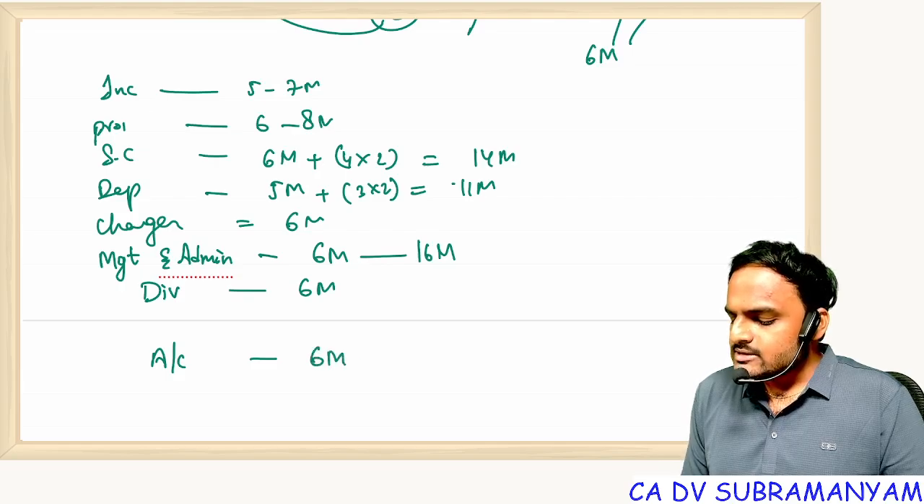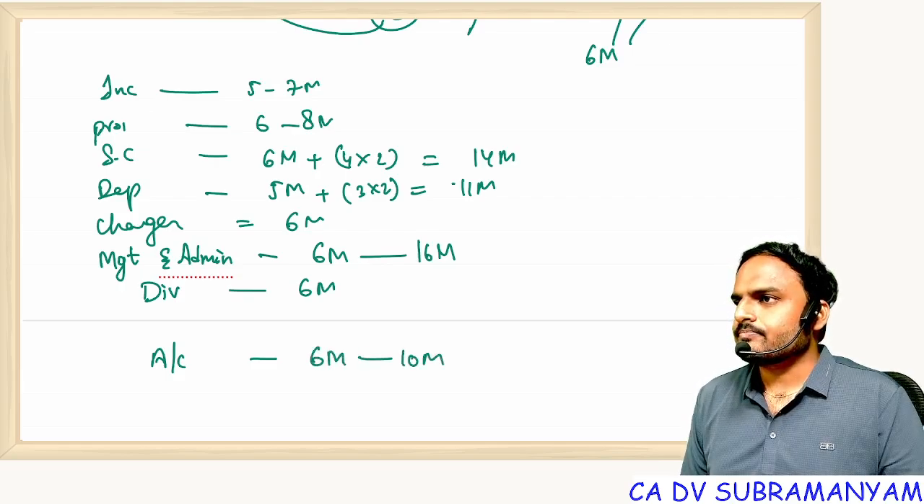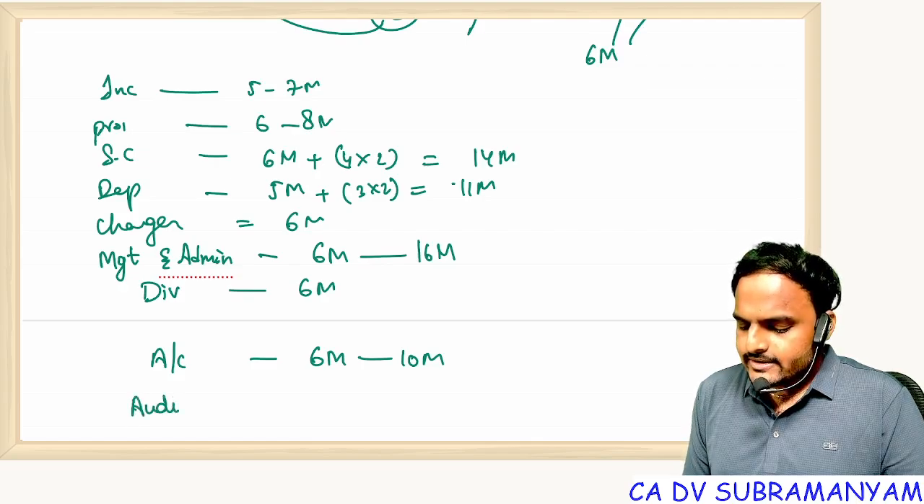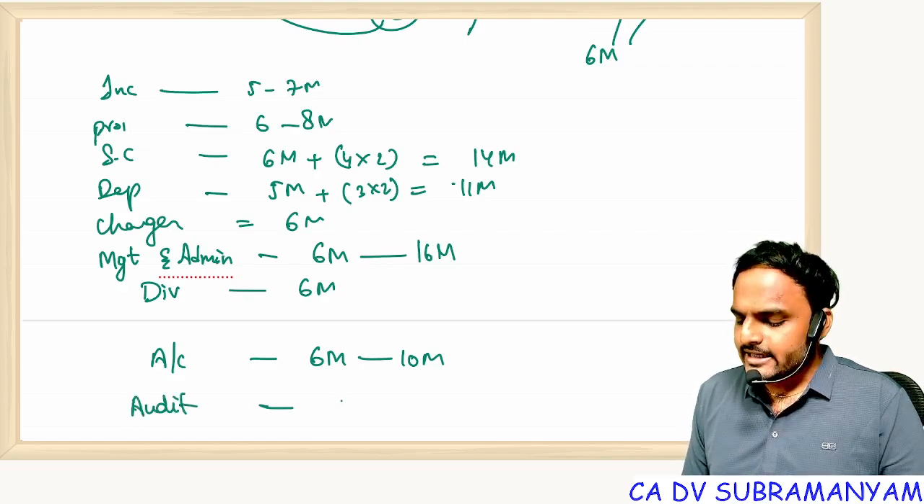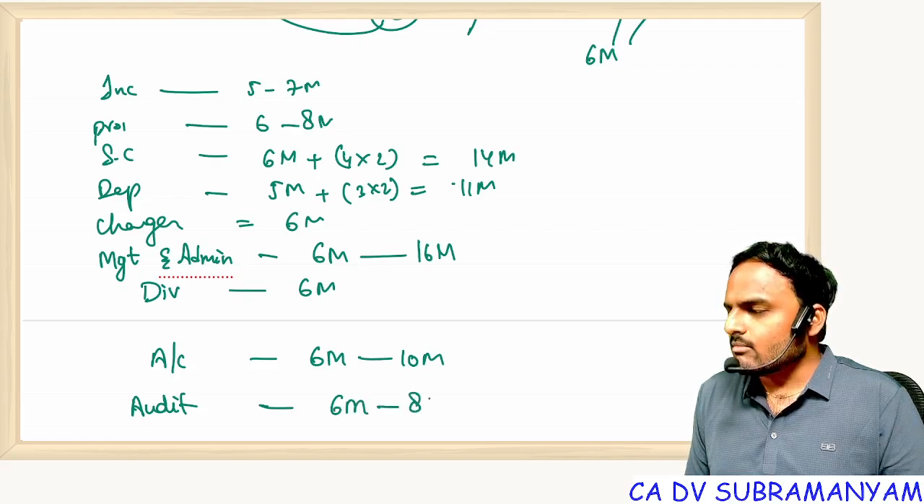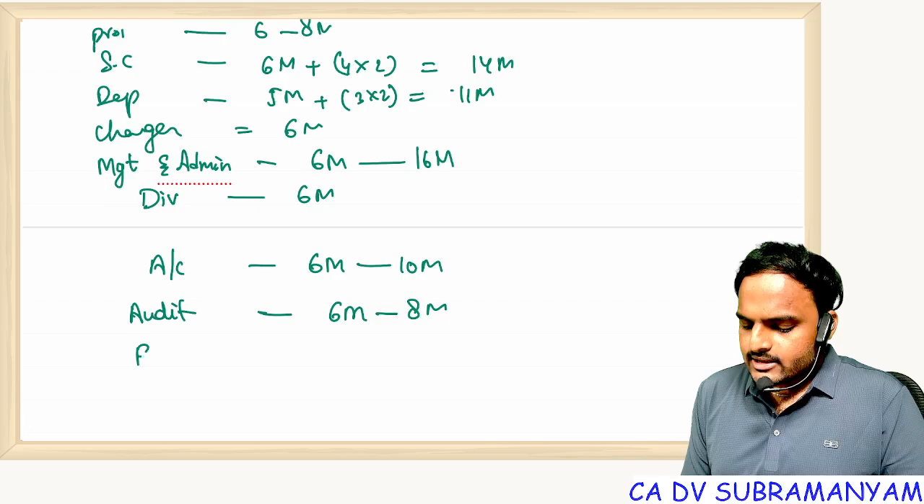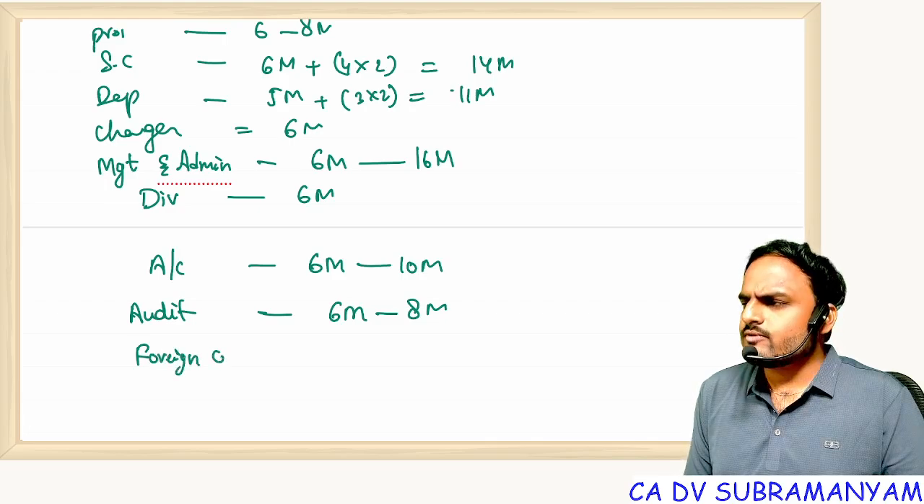Minimum weightage 6 marks, maximum weightage 10 marks. 10th chapter, audit and auditors. Here also the expected weightage is 6 marks to 8 marks. That's it. And foreign company, definitely one question will come from foreign company.